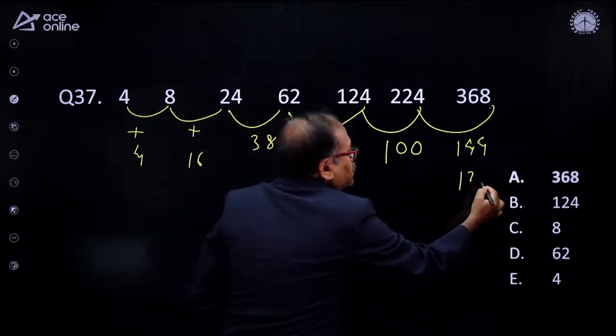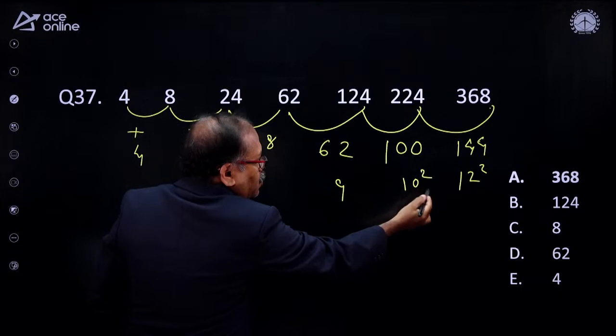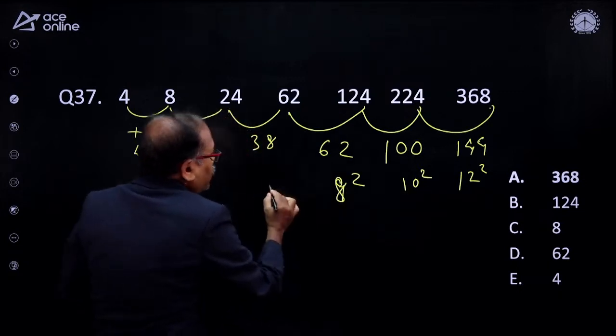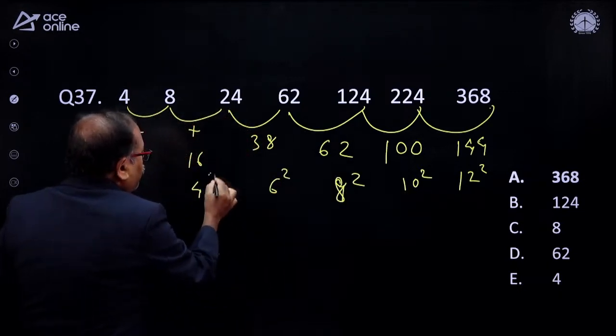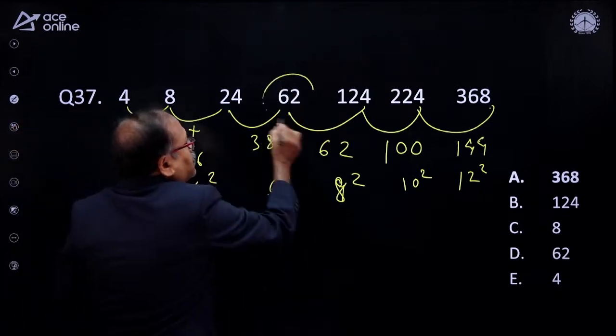So I notice that this is 12 square, this is 10 square, so it should be 9 square. 12, 10, this should be 8 square, then this should be 6 square, then this should be 4 square and 2 square. I notice 2 square, 4 square is there, so here is a mismatch.